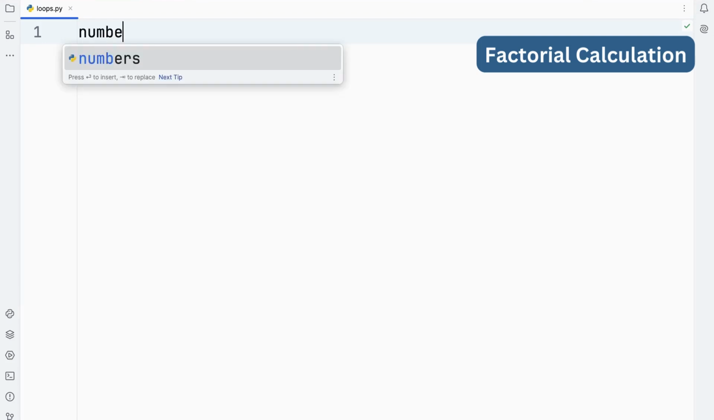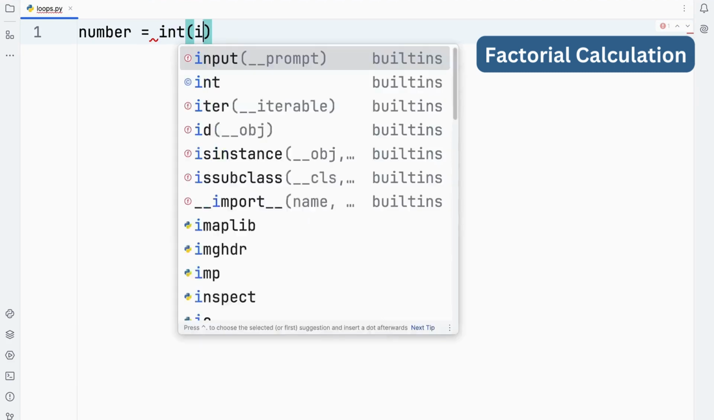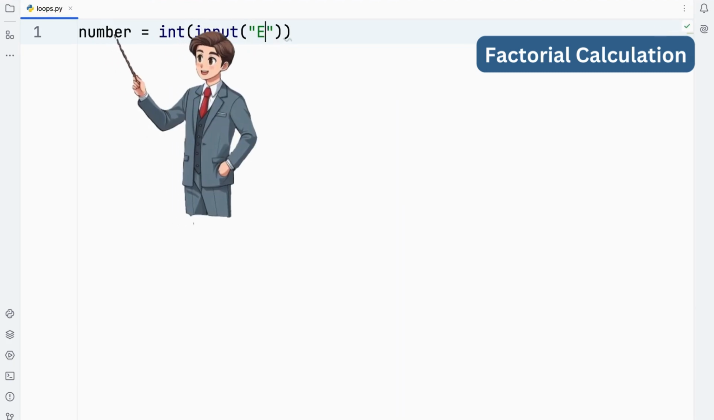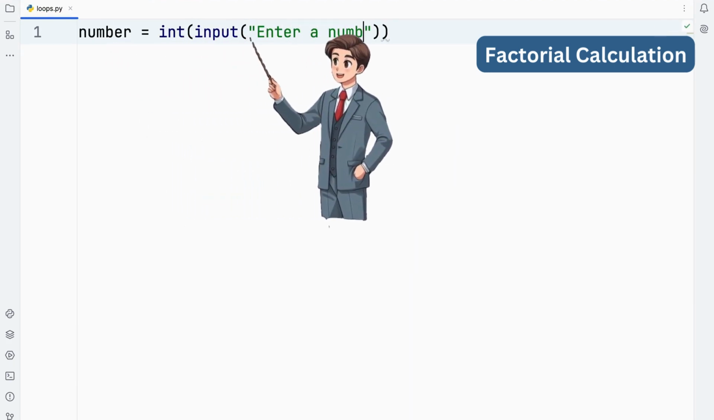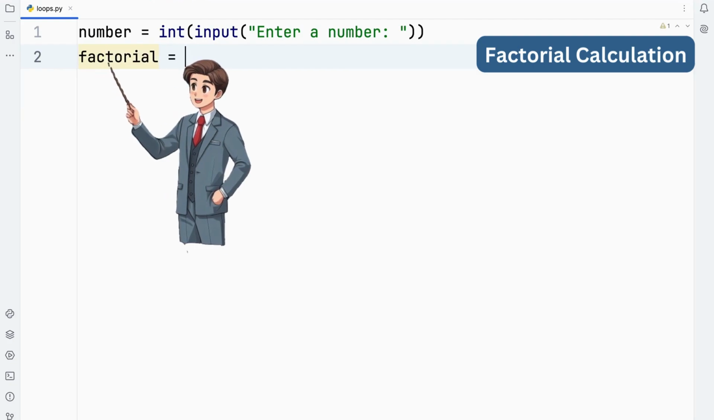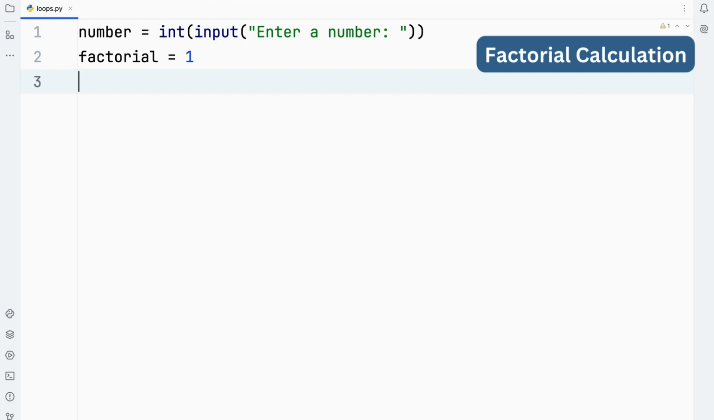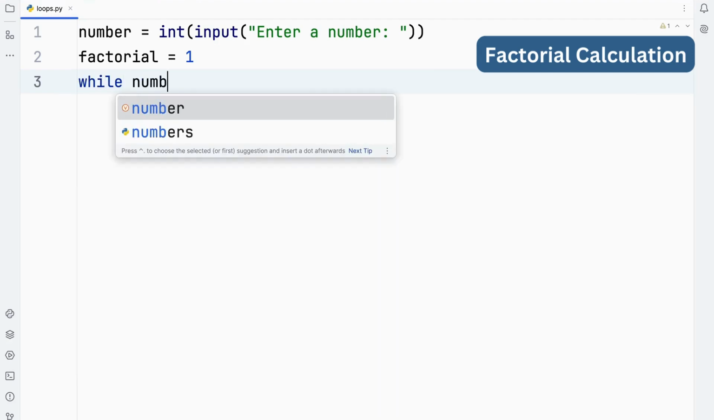Python factorial calculation by using a while loop. Number is an integer variable that will take a number from the user. This line initializes a variable named factorial and sets its value to 1. Factorial will be used to store the result of the factorial calculation.